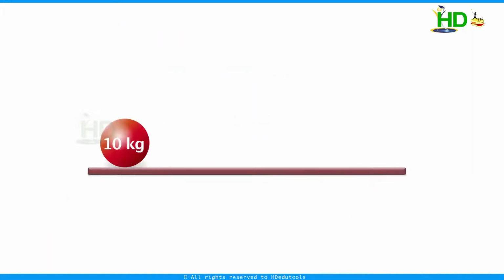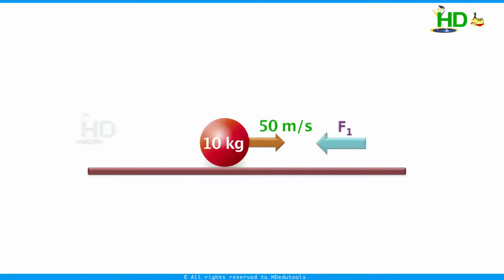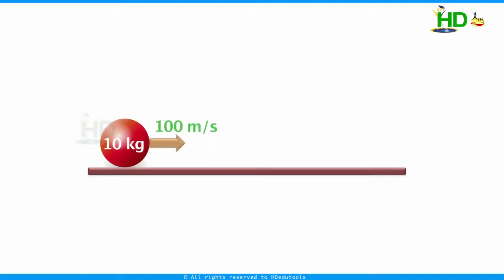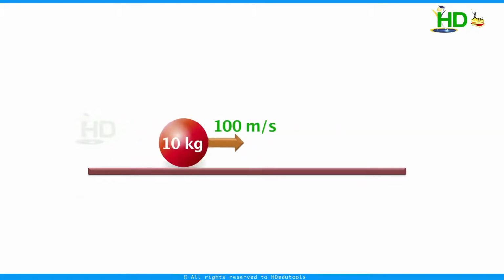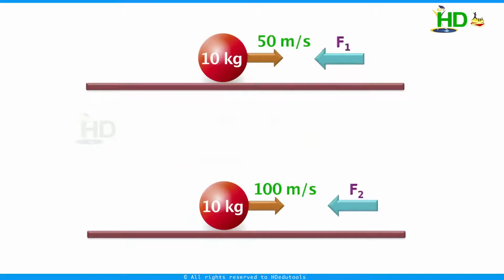Now we take another example. An object of mass 10 kg moving with velocity 50 meter per second. To stop this, we should apply force opposite to the motion. Let a force F1 be applied for this action. If the velocity is 100 meters per second, in this case, to stop, how much force do you require? You require more force compared to F1. In this case, initially the body is moving, so it has some momentum. When it comes to rest, the momentum becomes zero. The change in momentum is nothing but the initial momentum in both the cases.